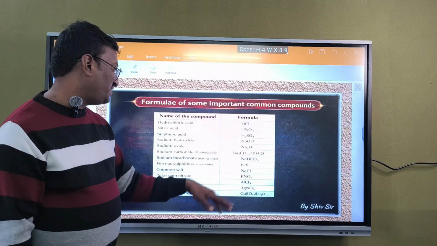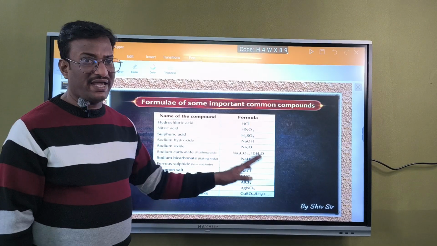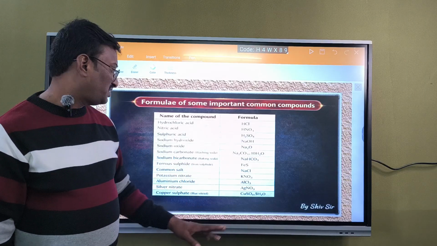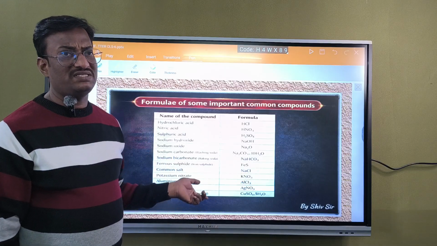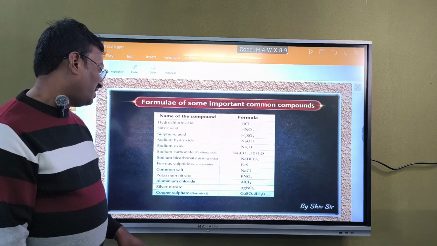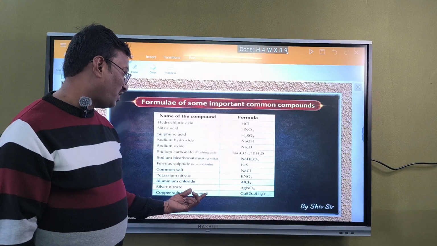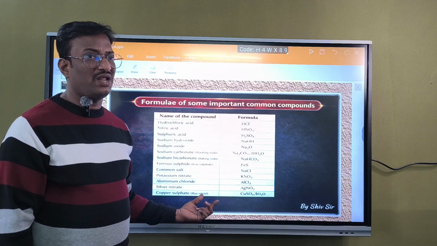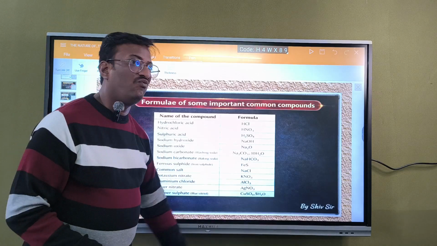Ferrous sulfate FeSO4, common salt NaCl and potassium nitrate KNO3, aluminum chloride AlCl3, silver nitrate AgNO3, silver's chemical symbol is from argentum, that is Ag, and copper sulfate is CuSO4, that is blue vitriol. In the sense, copper sulfate CuSO4, blue vitriol, is also combined with 5 molecules of water.